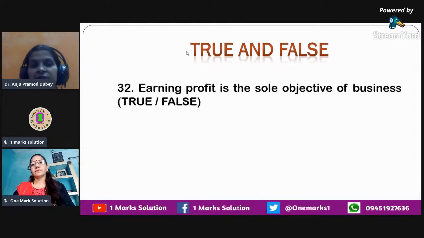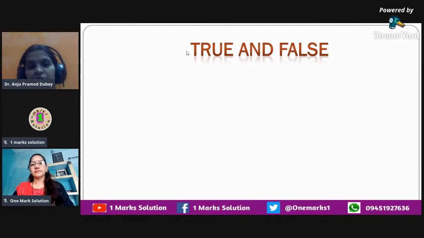The next question that we have is, earning profit is the sole objective of business. No, earning profit is the primary objective, but it is not the sole objective. We do have other objectives as well, such as social objective. So the statement is false. Earning profit is not the sole objective of the business. It is one of the objectives of the business.